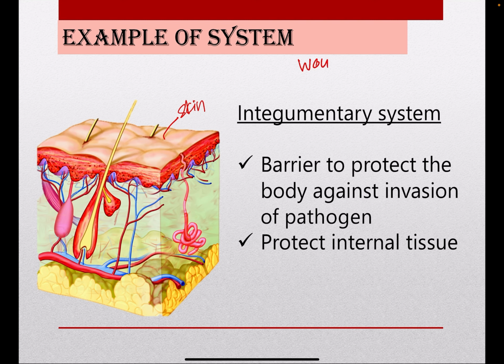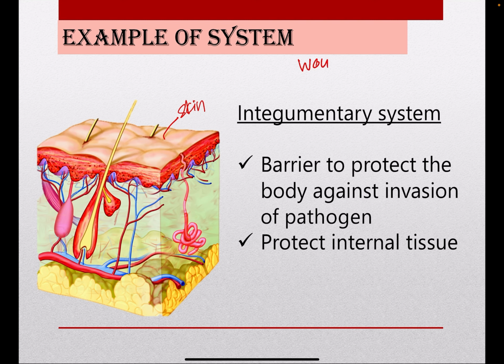That is the reason why when we are wounded, automatically we have a mechanism to stop the bleeding, with our blood clotting mechanism that you will learn in the next level too. It makes the blood clot and reduces blood flow. So the blood clotting mechanism will produce a certain agent that will cover the wound, so that this will prevent the entry of pathogens into the skin, into the body. It also protects internal tissues.